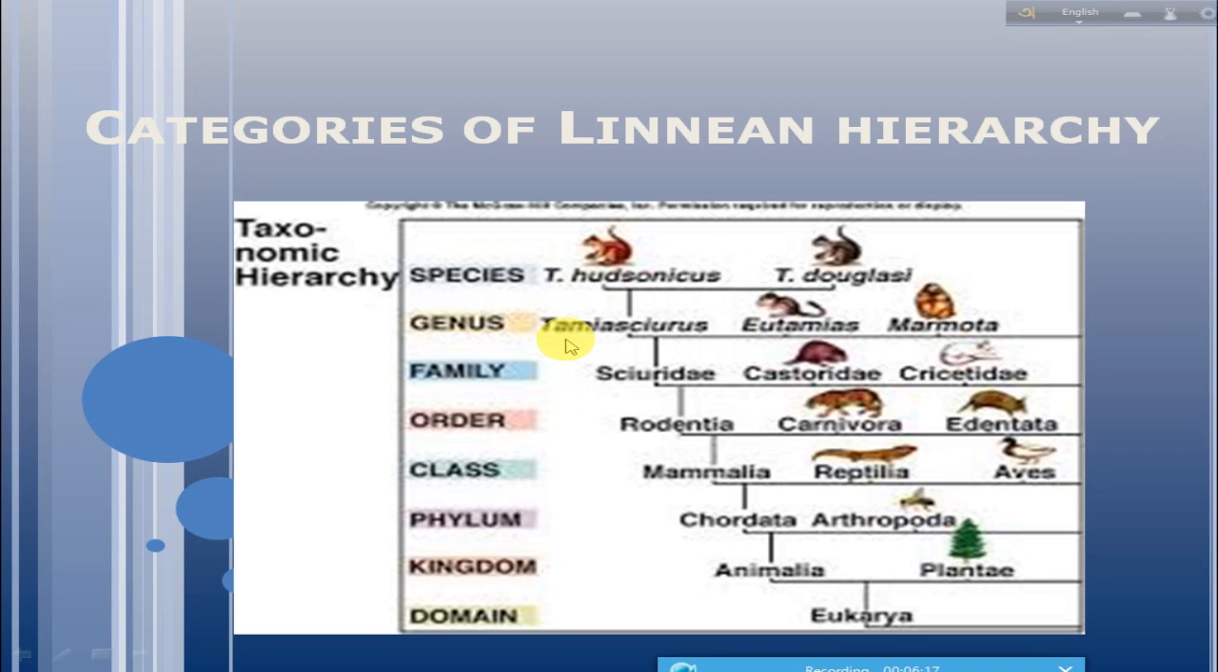And Tamiasciurus belongs to the family Sciuridae, and the Sciuridae belongs to the order Rodentia, and the Rodentia belongs to the class Mammalia, and the Mammalia belongs to the phylum Chordata, and the Chordata belongs to the kingdom Animalia.